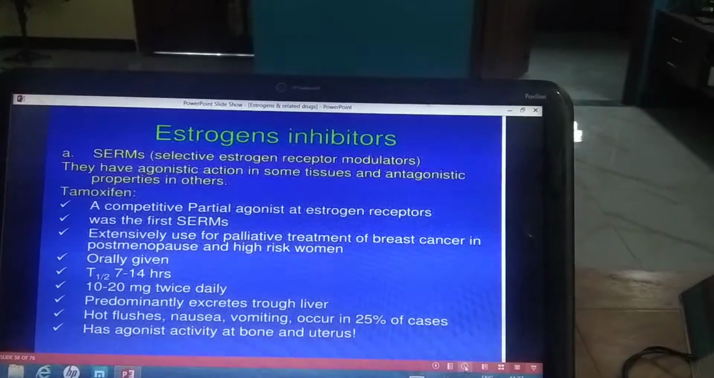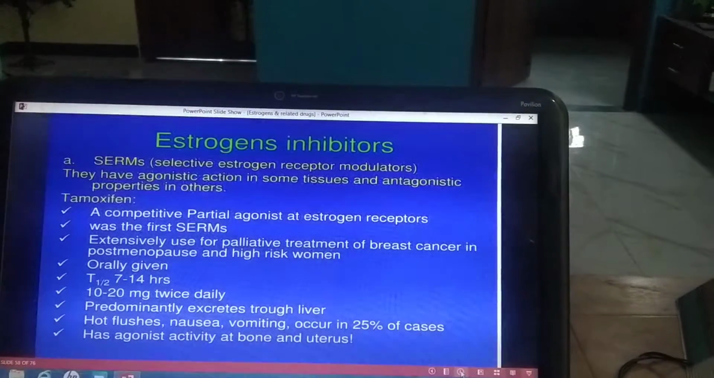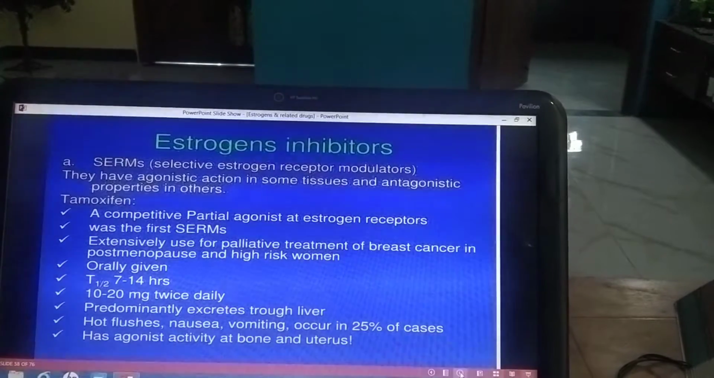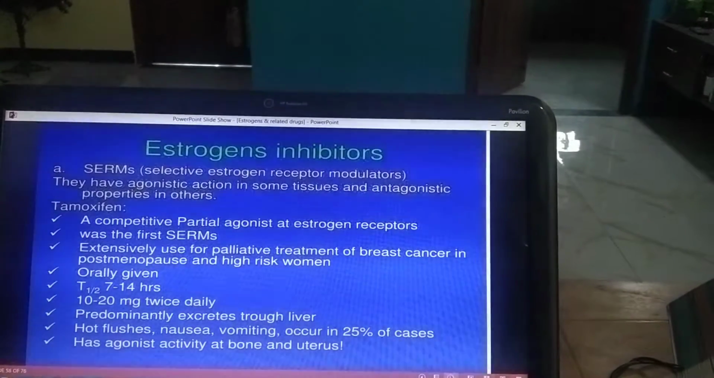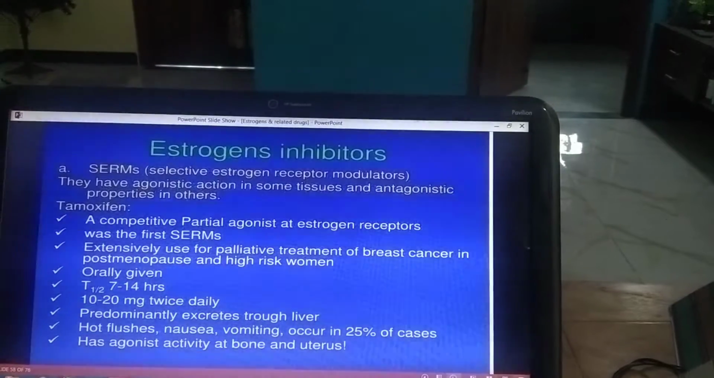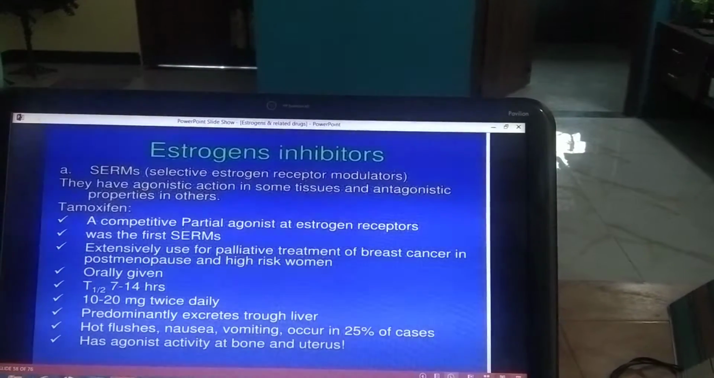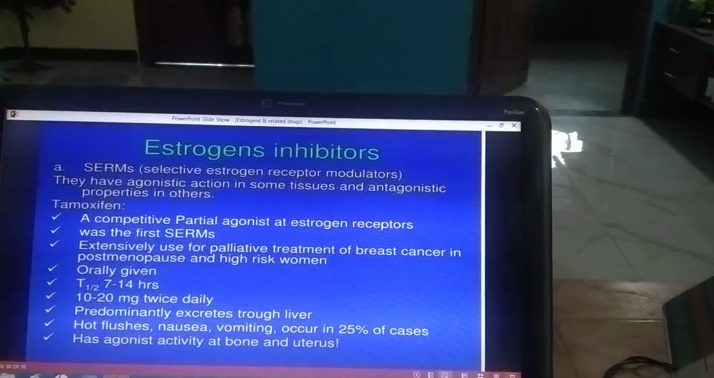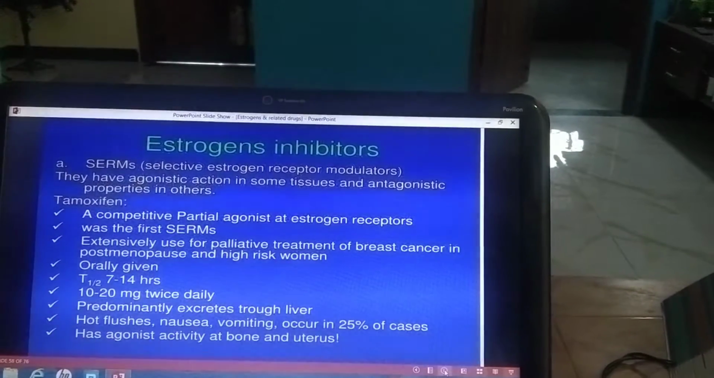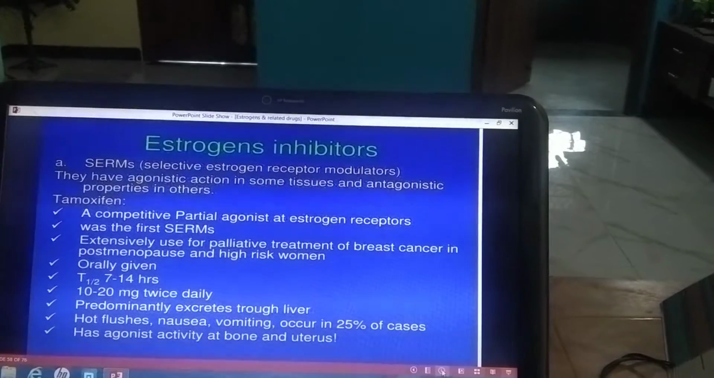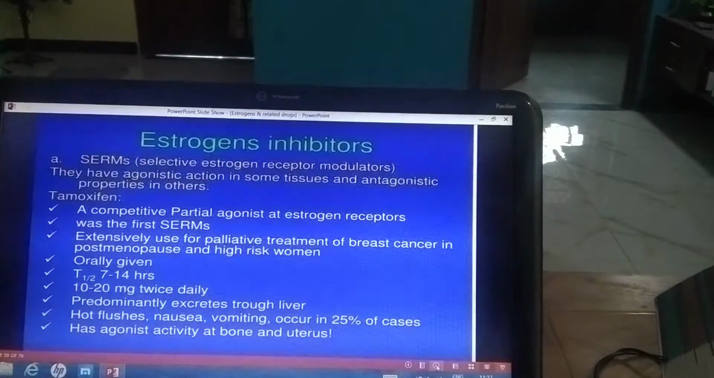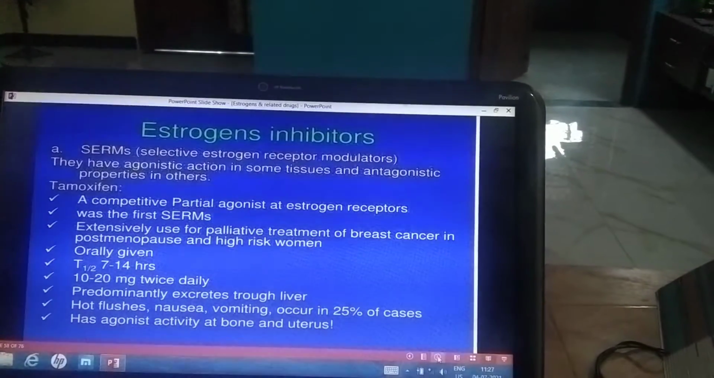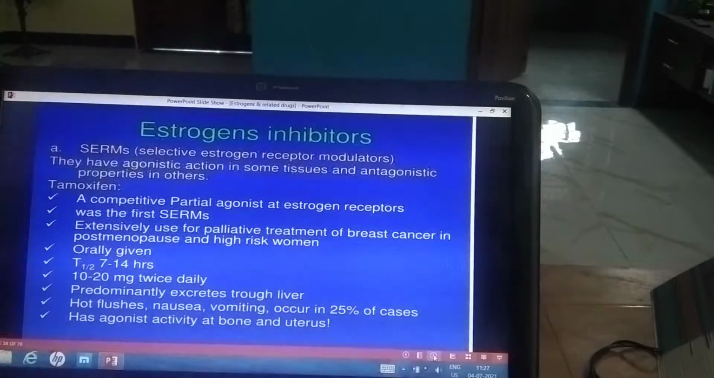Fulvestrant is a selective estrogen receptor down regulator, that is SERD, or pure estrogen antagonist. Fulvestrant is introduced for the treatment of locally advanced or metastatic estrogen receptor positive breast cancer. So in advanced or metastatic breast cancer which are estrogen dependent, you can give fulvestrant, especially in postmenopausal women who have stopped responding to tamoxifen.